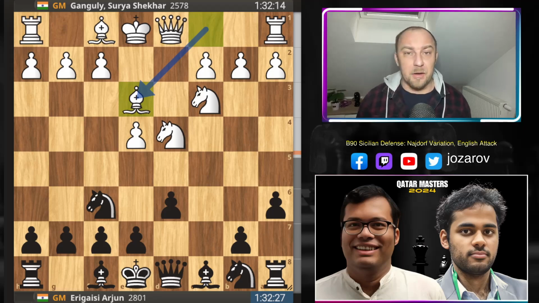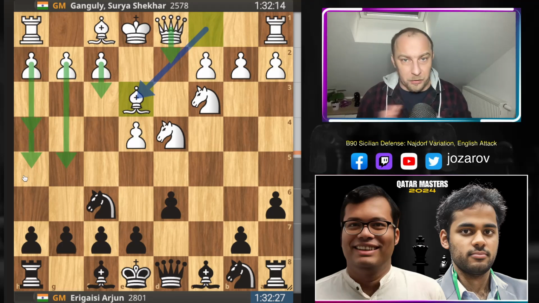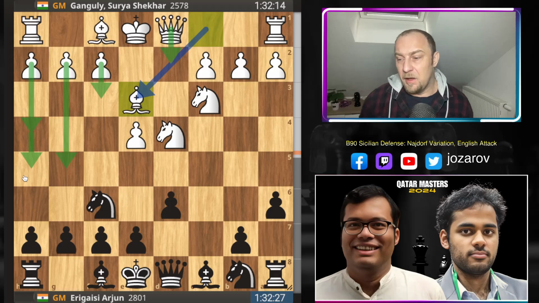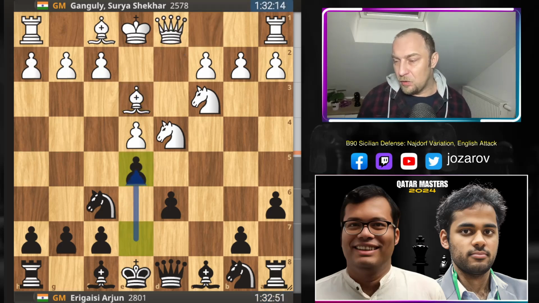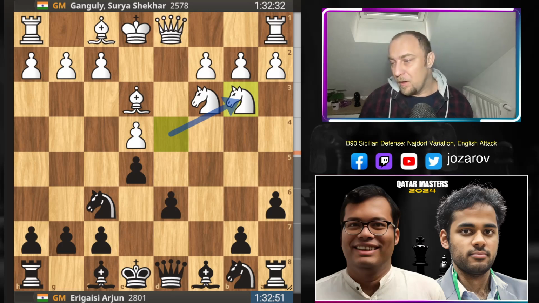Bishop to e3. Here Ganguly goes immediately into the so-called English attack. The idea is clear. We want to play f3, queen to d2, g4, h4, h5, and similar stuff. We're trying to attack immediately from White's perspective. Here on the kingside, e5 by Arjun, attacking the knight, knight to b3. We have now reached the standard position of this line.